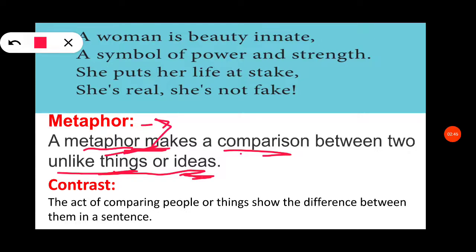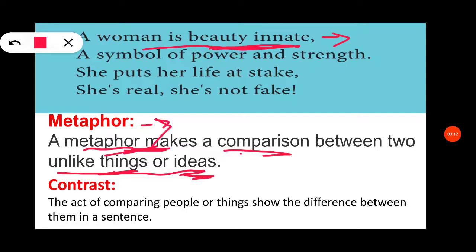We can see: a woman is beauty innate. Here beauty innate is a metaphor in the first line. Beauty, we already know what beauty is: she is very fast, she is very beautiful, her dress is looking nice. That is a direct comparison. But here beauty innate means the inner beauty of the woman.